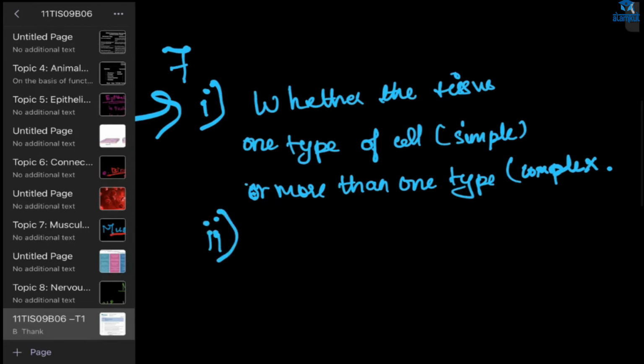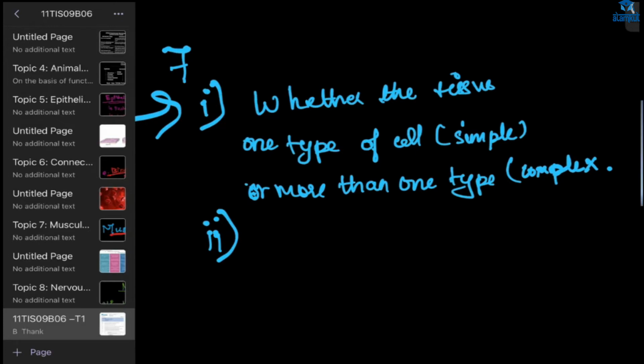Supportive is parenchyma. Ma'am, xylem is also. Xylem and phloem are conducting tissues. Protective is epidermis, and supporting we can also say parenchyma, xylem fiber supportive.